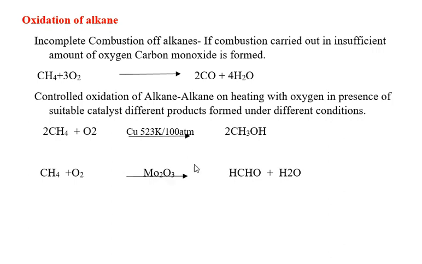Depending on the conditions you use, you get different products. For example, methane on reaction with oxygen catalyzed by molybdenum at higher temperature gives formaldehyde. In the case of different conditions, here you get methanol. This is the controlled oxidation of alkane.